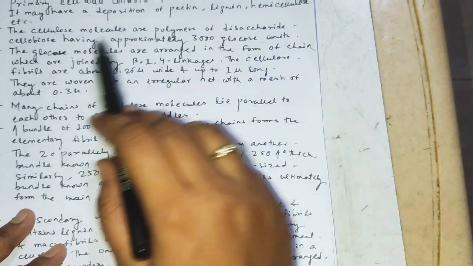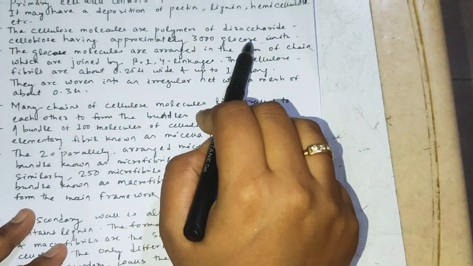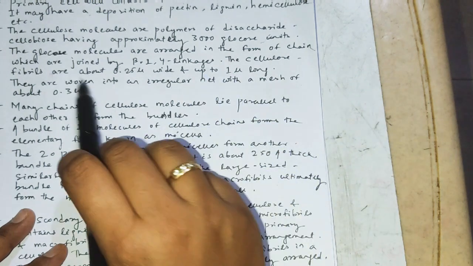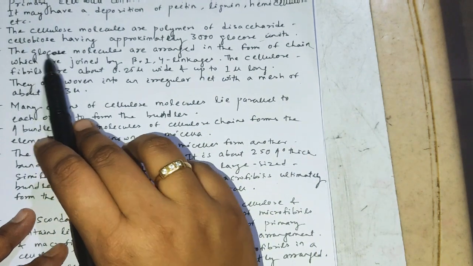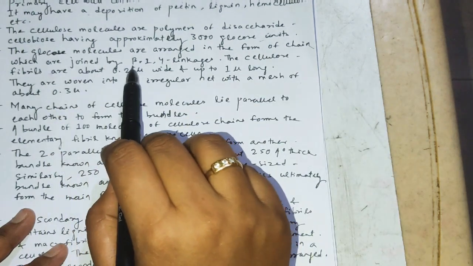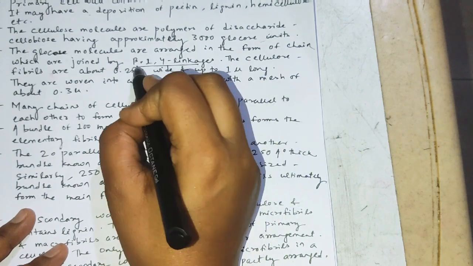Cellulose is a polymer of the disaccharide, having approximately 3000 glucose units. Okay, what we already discussed. Now the third point: the glucose molecules are arranged in the form of chains which are joined by what? Beta-1,4 linkage. Remember, beta-1,4 linkage.